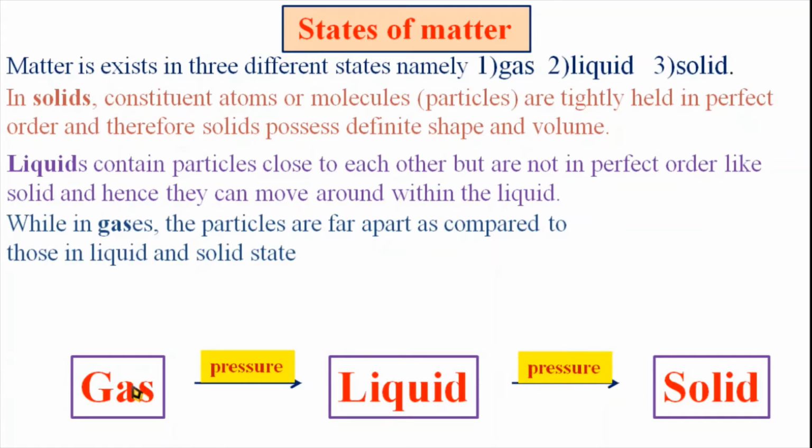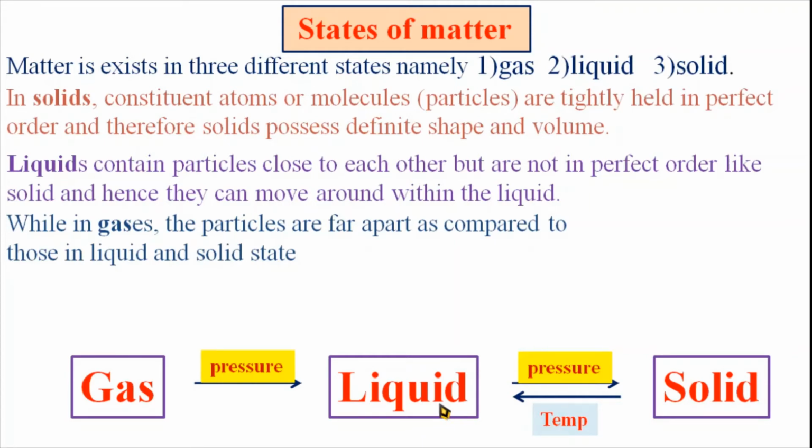It means that when we increase the pressure, the gas gets condensed into the liquid and the liquid gets solidified into the solid. On the other hand, if we increase the temperature, then the solid melts into the liquid.